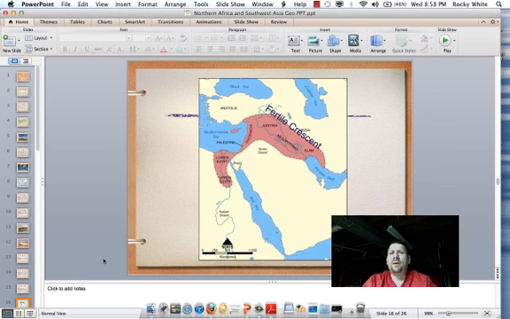This area where the Tigris and Euphrates are in Iraq is called the Fertile Crescent, as indicated in this particular slide. Notice the shape here. It's shaped just like a crescent roll that you would find in a bakery. That is why they call it the Fertile Crescent. Due to the yearly flooding in these particular rivers, the Tigris, the Euphrates, and the Nile, pictured over here on the left, is why they call this particular area the Fertile Crescent.